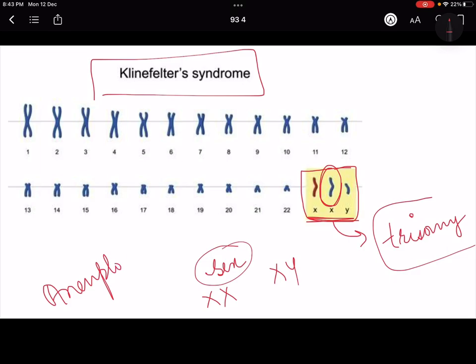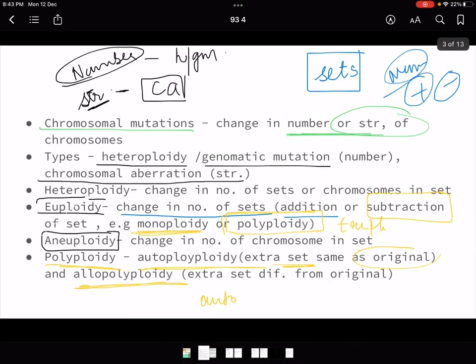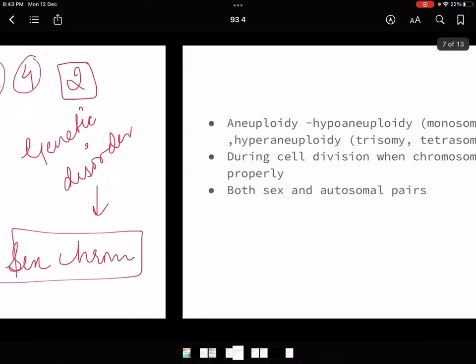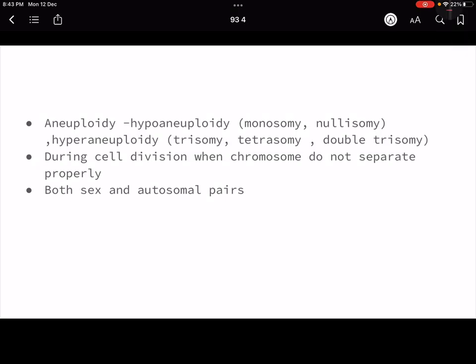Aneuploidy, again I am telling you what is aneuploidy, wherein not every pair but only one pair has either extra or less chromosomes, right? So you understand? I hope you do. ठीक है? So this I have told you. So aneuploidy में there are two, hypoaneuploidy and hyperaneuploidy. Hypo क्या हो गया? When there is monosomy or nullisomy. Nullisomy क्या हो गया?